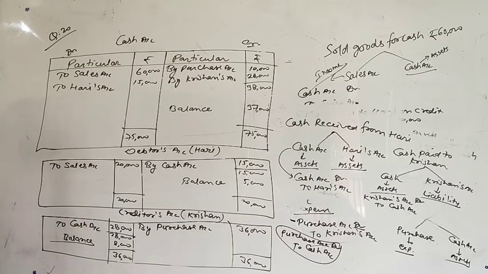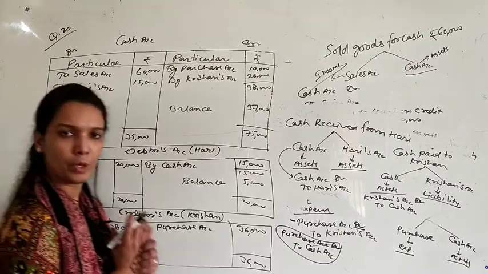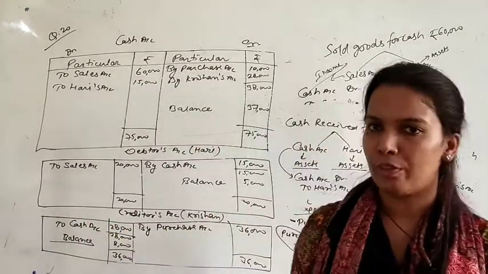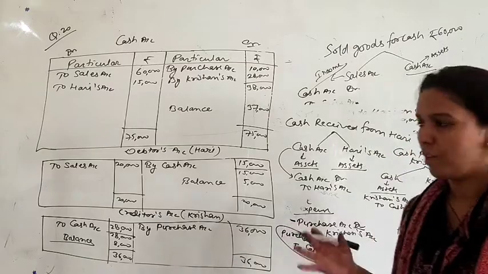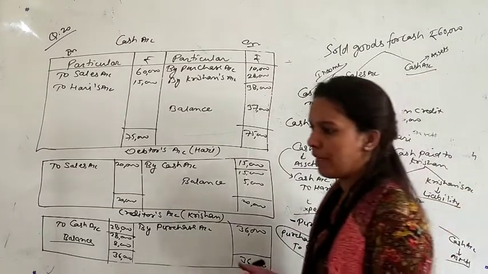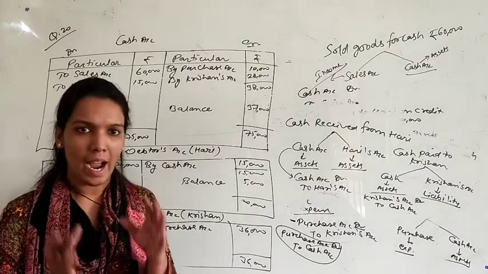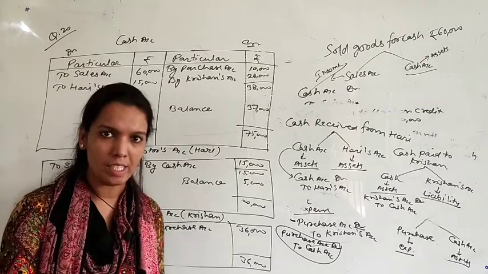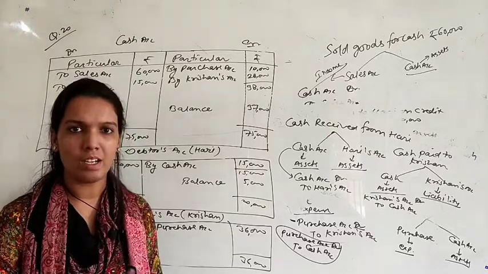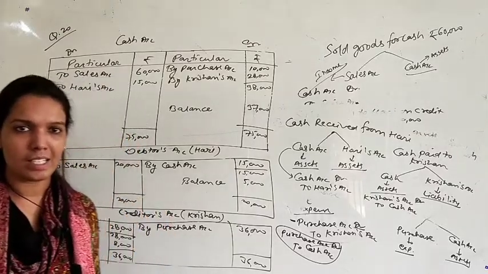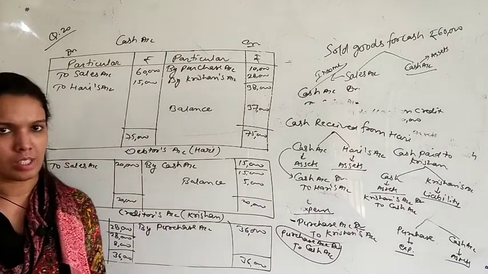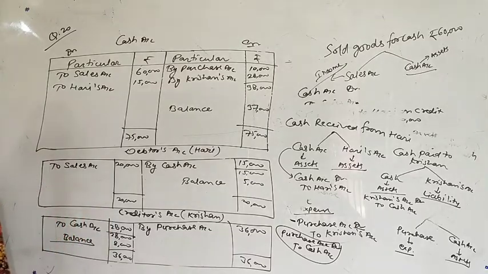This was your question number 20. After this, there is question number 21. I am telling you briefly, you can solve it yourself. In question number 21, you have to prepare the capital account. Items that increase capital will be shown on one side, and items that decrease your capital will be shown on the other side.